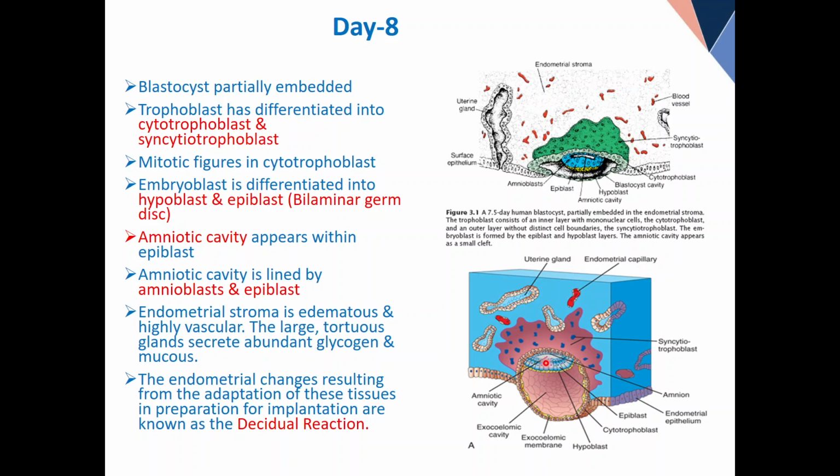Now try to understand. When the epiblast cells were here, they start dividing rapidly, and the newly formed cells start moving like this, and they line the inner side of the cytotrophoblast. See, try to understand my explanation. Initially, there were no cells separating the epiblast from this cytotrophoblast, but with the rapid division, they move like this.